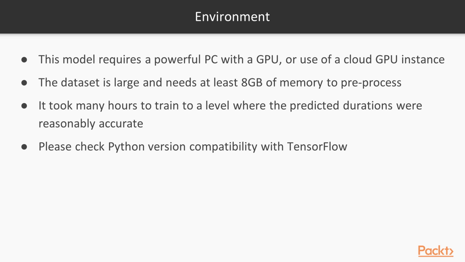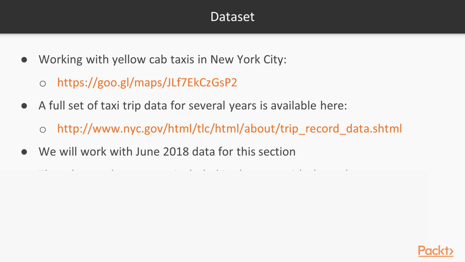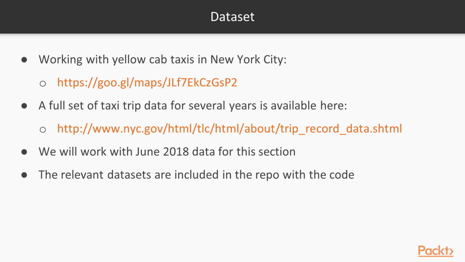Also, please check Python version compatibility with TensorFlow. At the point of writing this course, TensorFlow version 1.11 was only compatible with Python version 3.6 and not the most recent version 3.7. If you want to have a look at the full dataset, there's a link here to the nyc.gov website. For those of you unfamiliar with the map of New York City, the link at the top of this slide will show you New York City on Google Maps. We're going to work with the June 2018 data for this section, and the relevant data sets are included in the repo with the code.